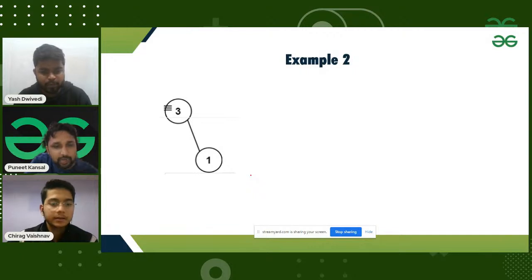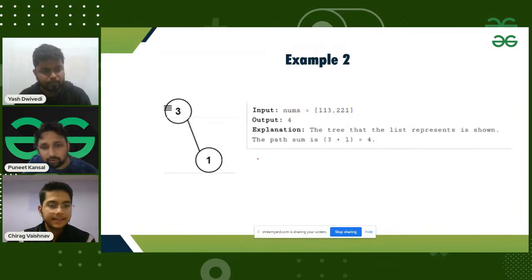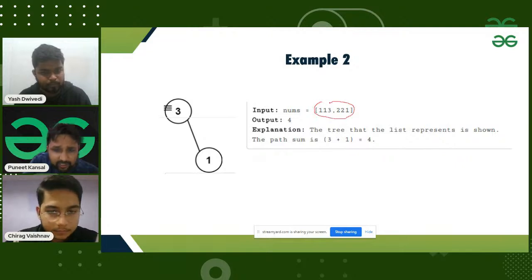Yes, Chirag, the output will be 4. Four, yeah, that will be 4. Yes, Chirag, I think that is clear. 4. Yes, yes. So input will be given in the form of array only. See here, you can also see the value, at the first depth. One is representing depth here.